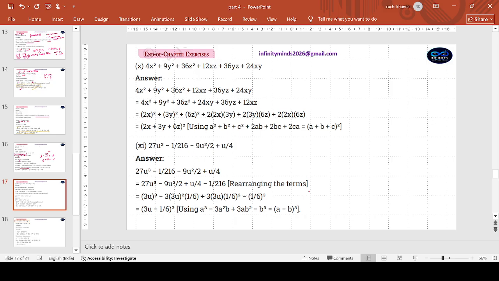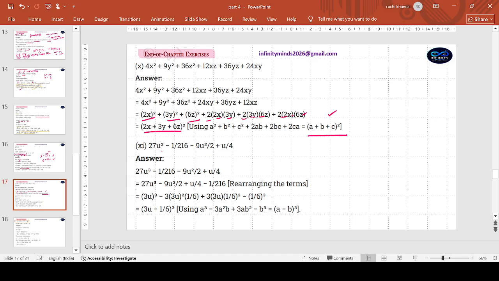So, 10th part. 2x whole square, 9y, 3y whole square, 36, 6z whole square. A, B, C. A square, B square, C square, 2AB. Now you just write and see. Yes, it is matching. 2BC, 2CA. A square, B square, C square plus 2AB, 2BC, 2CA is A plus B plus C whole square. So just have your answer. These are the usual ones. Where it is tricky, I'll let you know.